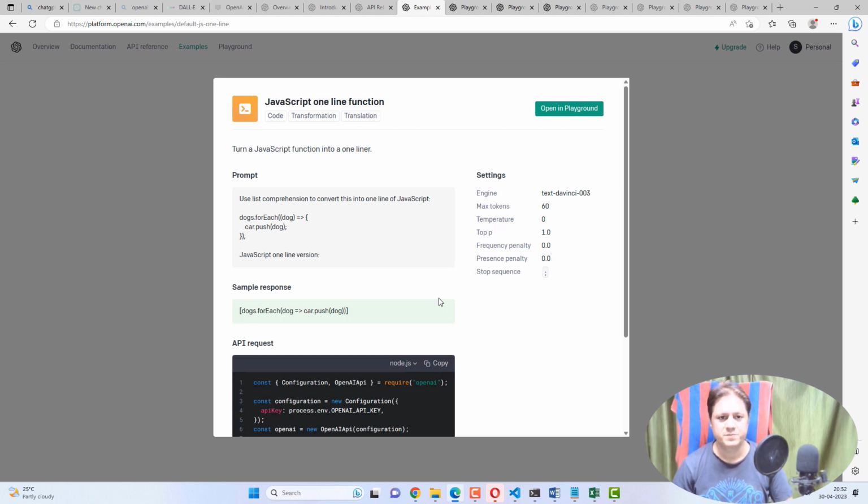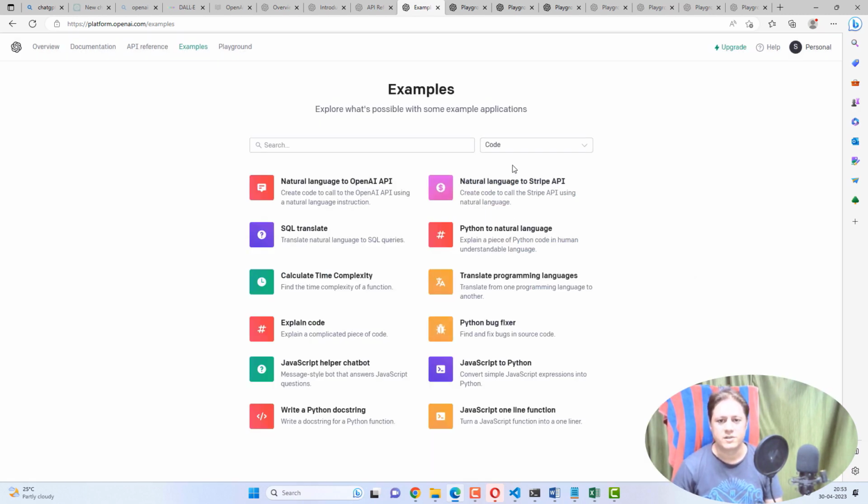Last thing in this category, it's a one line function. So if you provide this code and ask to get the same stuff in one line, if you see here, it has changed the code into this syntax and it will work. If you execute this code, it will work actually. It has converted into some array kind of syntax and uses the arrow function, and there is no need to return because there is only one variable. So I think React.js and Node.js, whatever JavaScript developers, understand what I'm saying, but you can use this use case also. In code conversion, you can say one liner function, you can say whatever you want. So this is all about the code example.